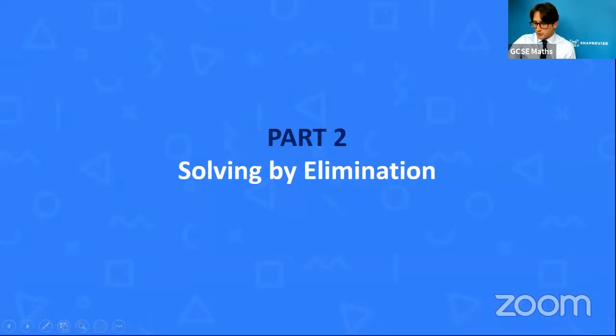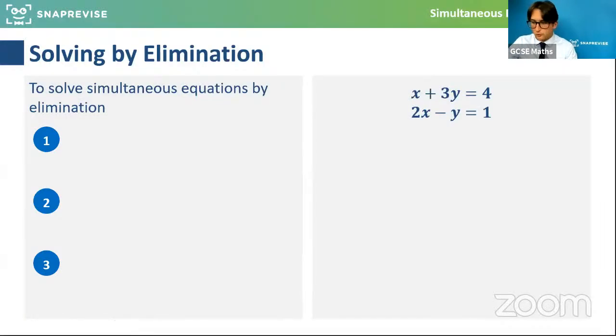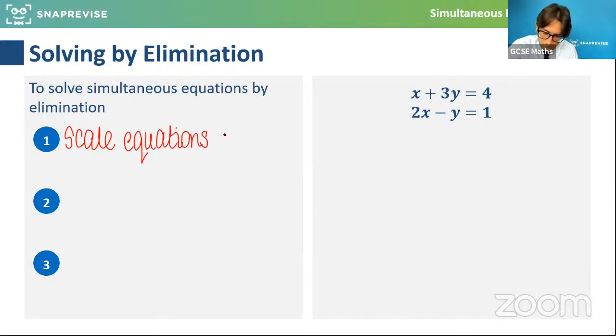Solving by elimination now, I'm going to talk through the process. So what we do to solve simultaneous equations by elimination is we scale the equations so either x or y have the same coefficient.